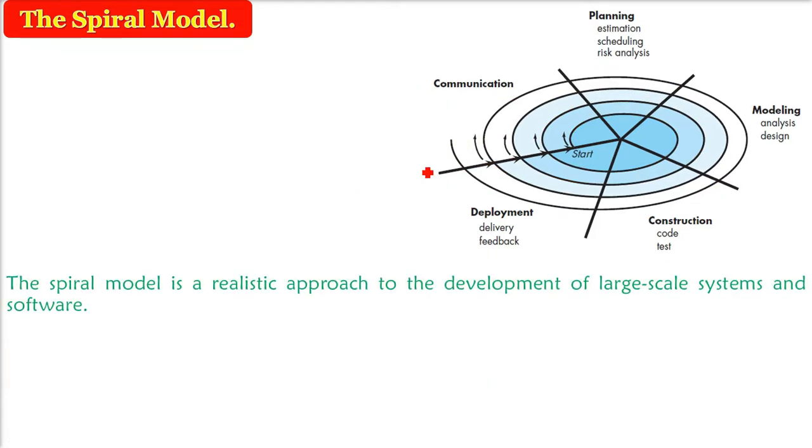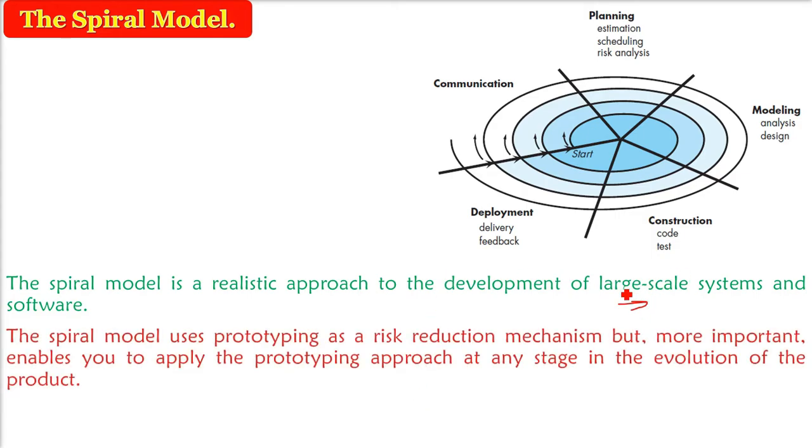So this spiral model is a realistic approach for large scale systems, big software. And here we use prototyping, very important, the iterative nature of prototyping, for risk reduction. Because if you make the whole software and there is a problem, you will lose time and budget. So better to make a prototype and put it in front of the user. There will be risk reduction, and even the software team will know what the risks are. So here we apply the prototype approach for risk reduction every time.